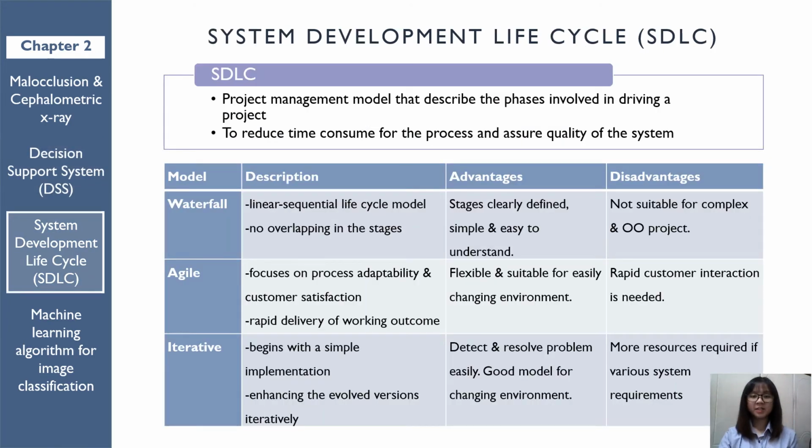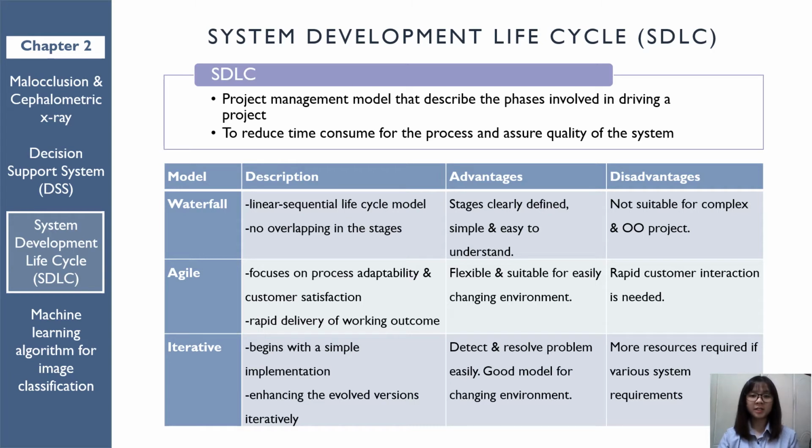SDLC stands for System Development Life Cycle. It is the project management model that describes the phases involved in driving a project in order to reduce time consumed and assure quality of the system. There are three common methods that have been reviewed. Their pros and cons have been listed clearly in the table.